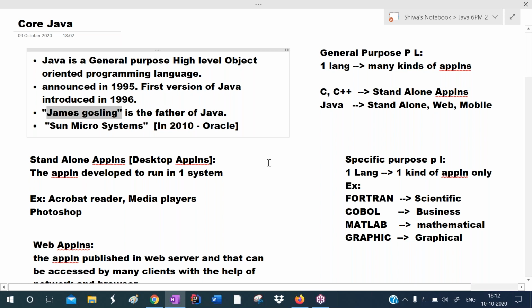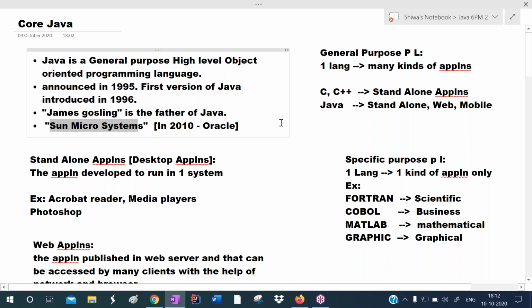He was an employee of Sun Microsystems. Initially Java was the product of Sun Microsystems. But later, in 2010, Oracle company purchased Sun Microsystems. So now Java is the product of Oracle company, not Sun Microsystems.